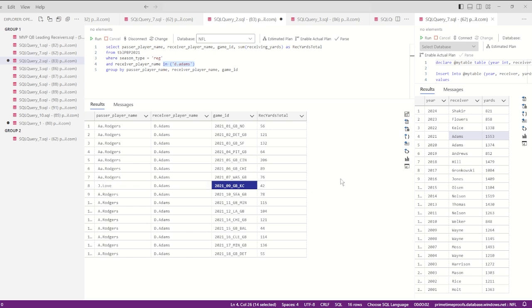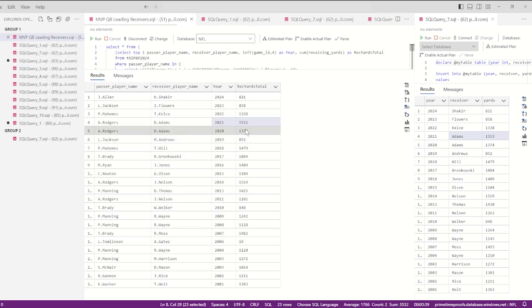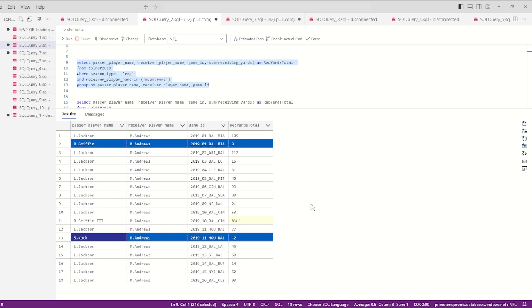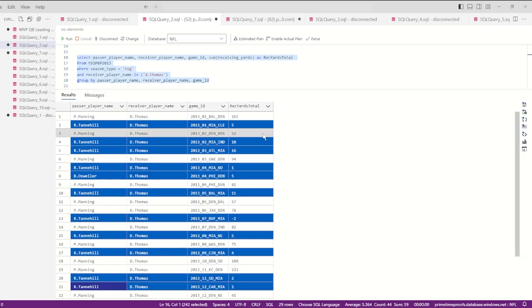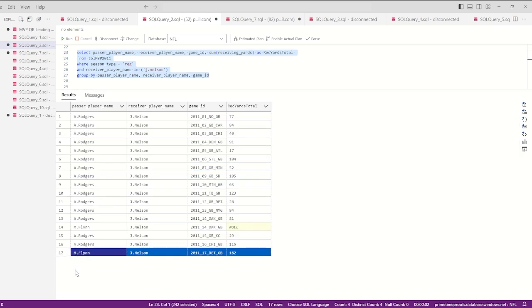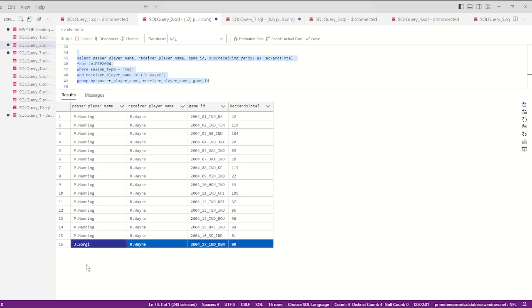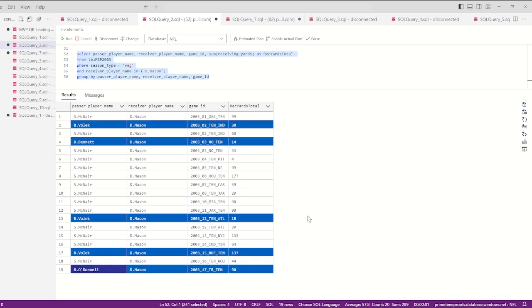Those 42 yards are the difference between the 1,553 in the video and my 1,511, the correct value for how many yards Rodgers threw to Adams in 2021. Backup quarterbacks are the case for the differences in 2019, 2013, 2011, 2009, 2004, and 2003.